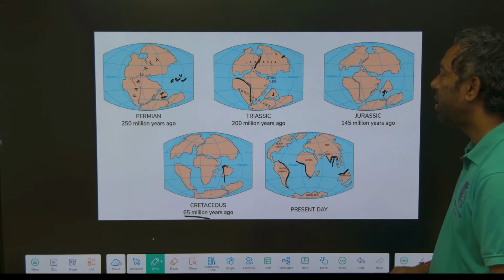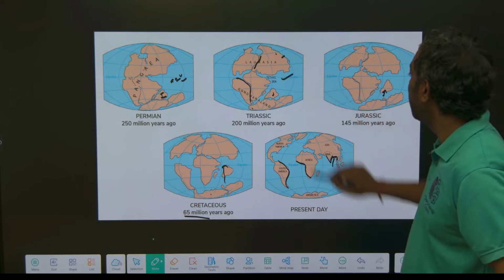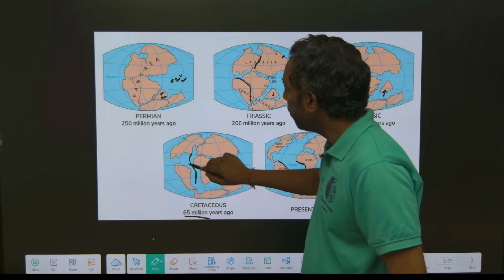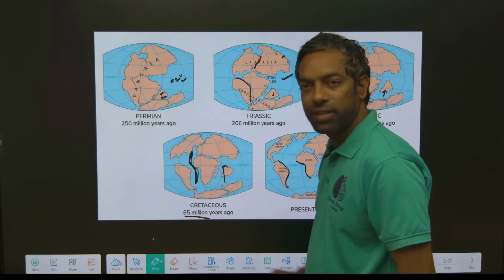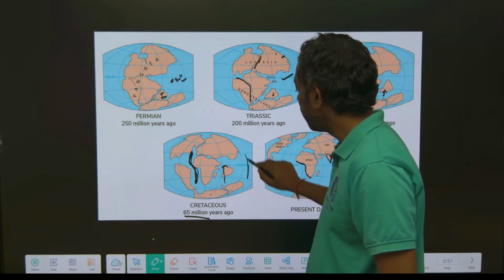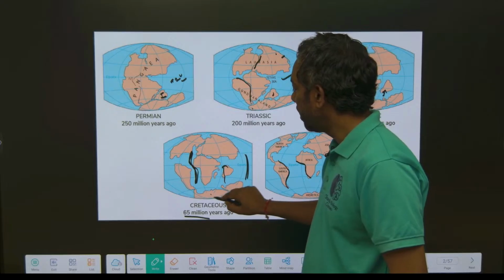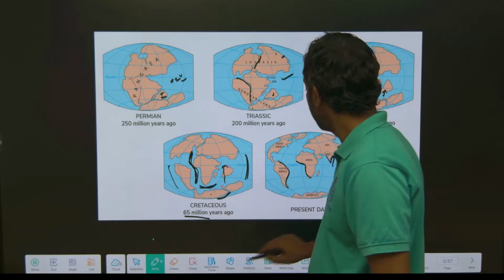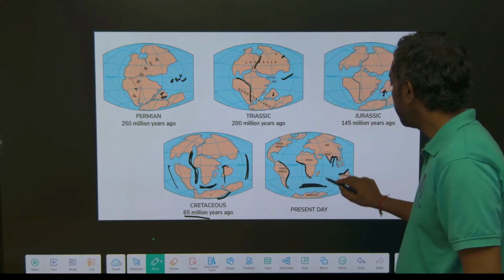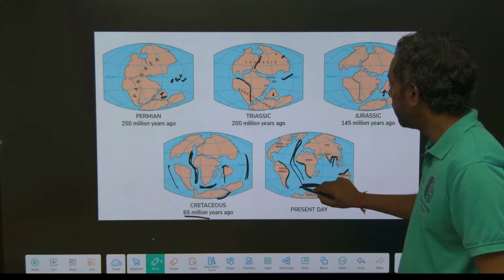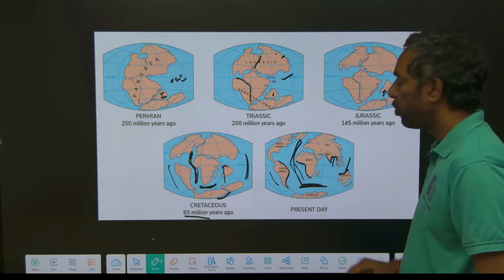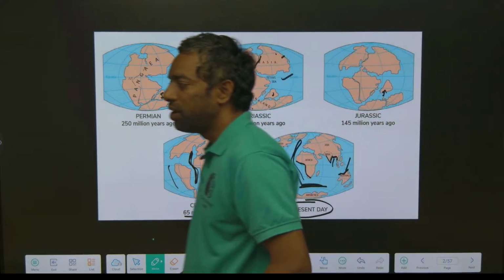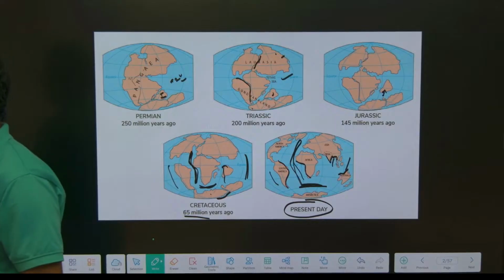So, oceans are formed. Here is the Tethys Sea, here is the area trying to meet the Atlantic Ocean. This is the Pacific Ocean. This is the Antarctic Ocean. This is the Indian Ocean. Just look into here: Indian Ocean, Arabian Ocean, this is Atlantic, Pacific Ocean. Oceans are formed in the present area, guys.